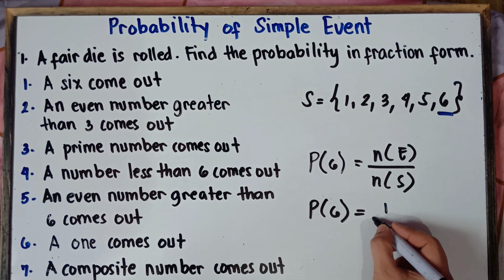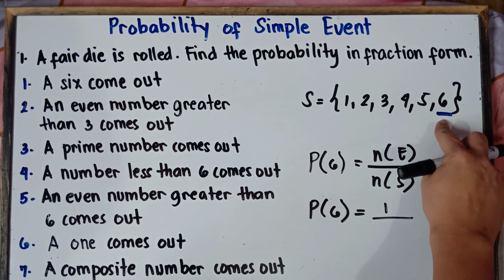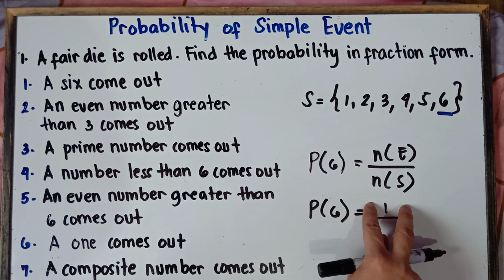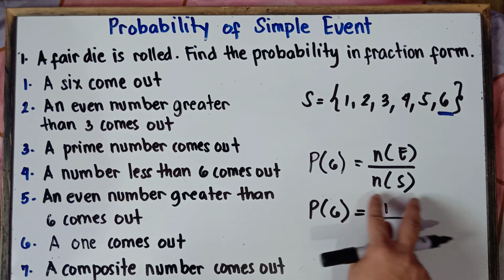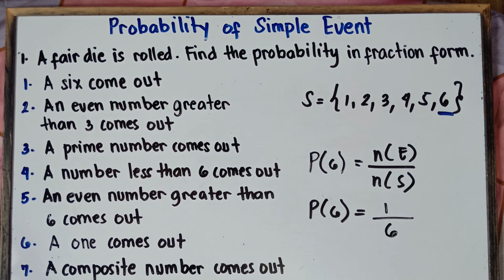Now you'll be asking, sir, why is it 1? Because there's only one 6, class. When you roll a die, there's only one 6. So the numerator would be 1. And for the total number of possible outcomes, we have 6 possible outcomes. So therefore, class, our answer would be 1 over 6.